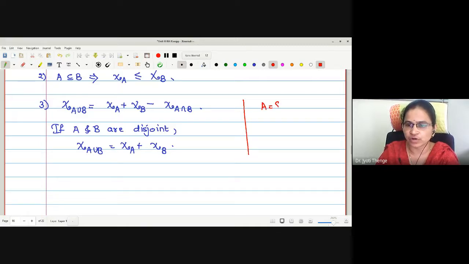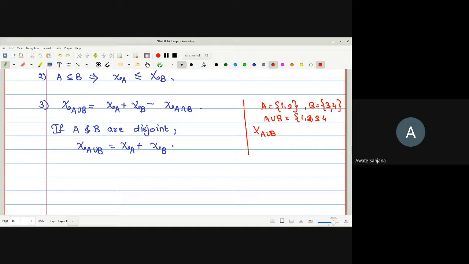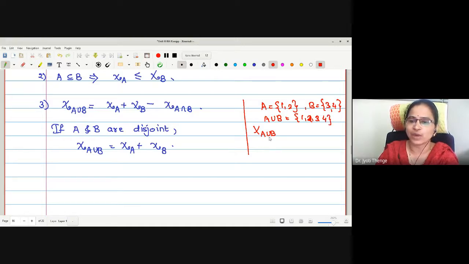One may check it orally also. Suppose the sets I am going to write as A = {1, 2}, right? Disjoint I will take so that it will be easy for me to understand. B = {3, 4}. Now I am going to define the characteristic of A union B. What is A union B here? 1, 2, 3, and 4, right? Now let us write for one element, characteristic of A union B of 1. What will it be according to the definition? This is characteristic of A of 1 plus characteristic of B of 1 minus characteristic of A intersection B of 1.